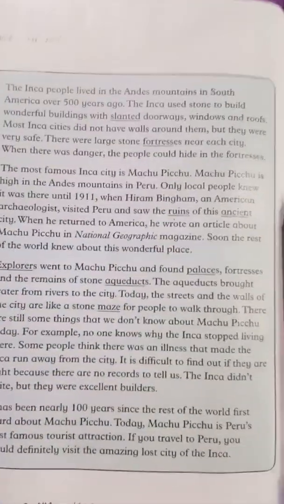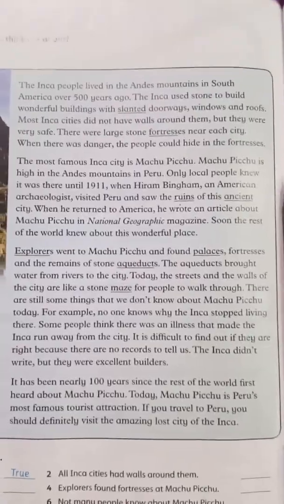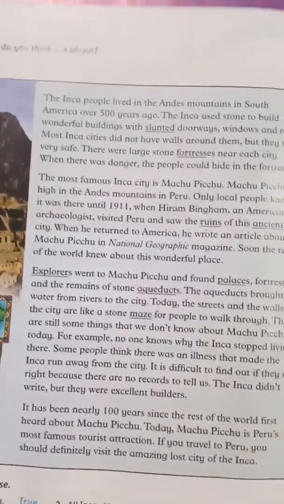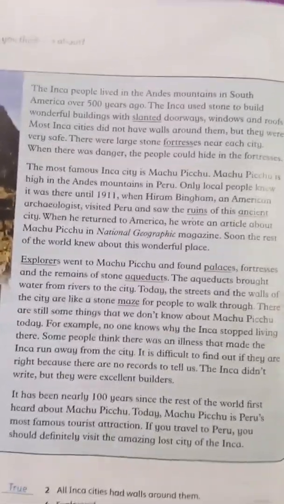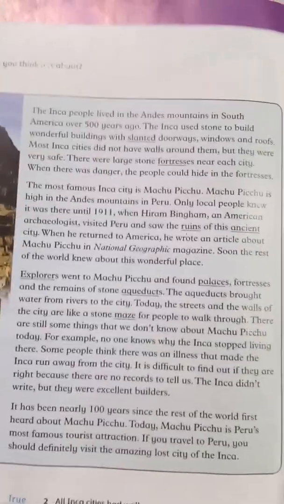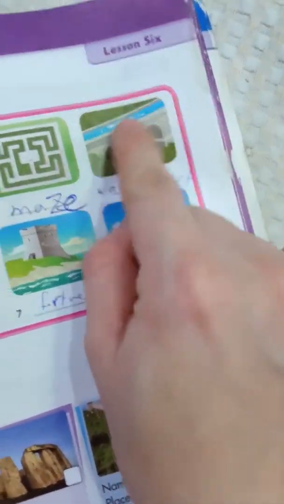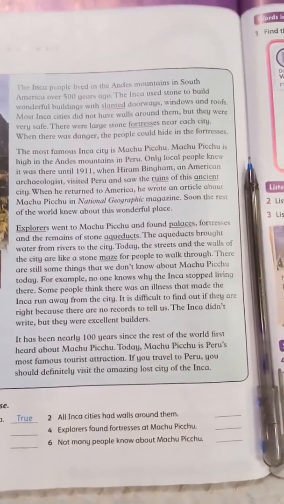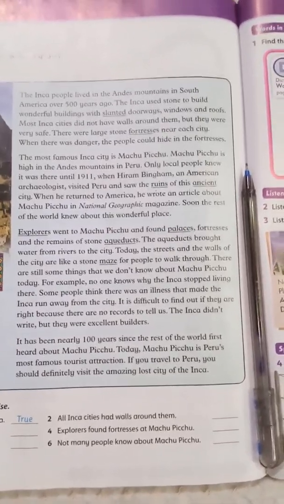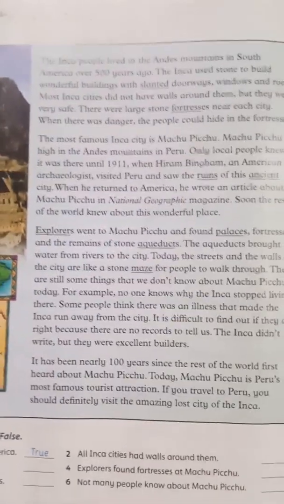Okay. Fortresses and the remains of stone aqueducts. Aqueducts. What's the meaning of aqueducts? A bridge that carries water. Okay, aqueduct. This is an aqueduct. Look here, this is a bridge which carries water, primary. Okay. The aqueducts brought water from rivers to the city. Today, the streets and the walls of the city are like a stone maze. Maze, like that. This is a maze. Okay, primary 5. It's a maze for people to walk through.